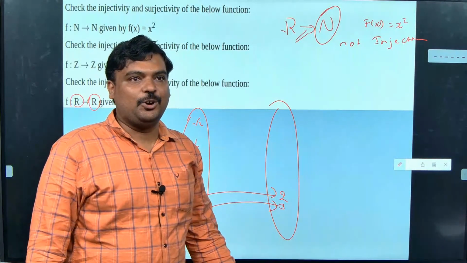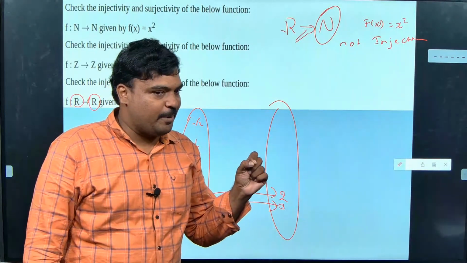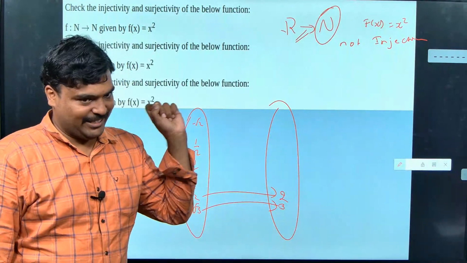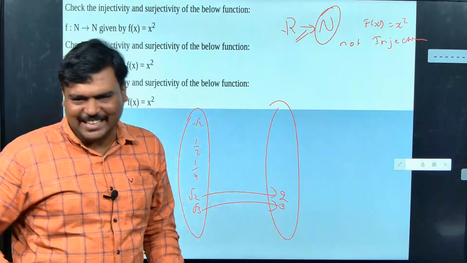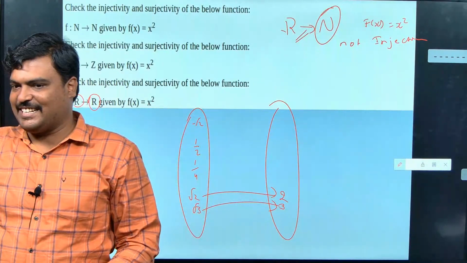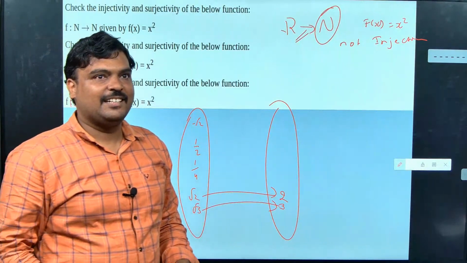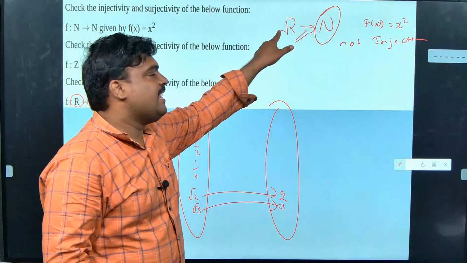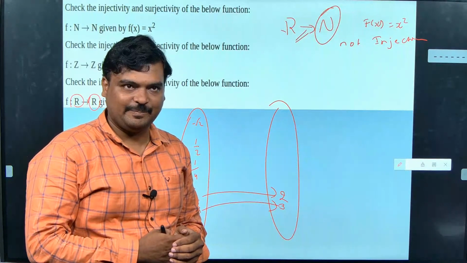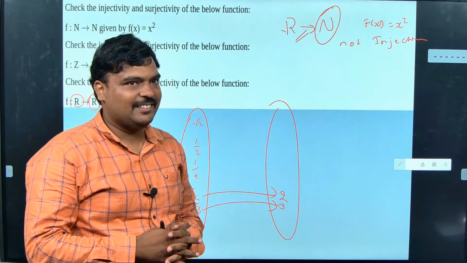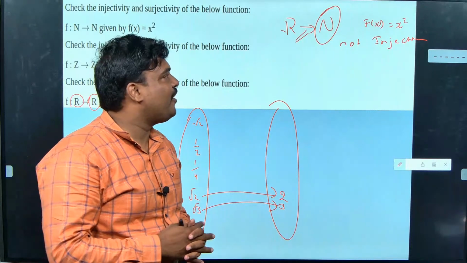Okay, so are you getting what I spoke about? How many of you think that it is into function? Sorry, onto function. No, it is not a function at all. First of all, why are you checking for injective and surjective? Are you getting? How is it not a function? In real number, is 1/2 there? What is 1/2 square? 1/4. Is 1/4 there in the natural number?